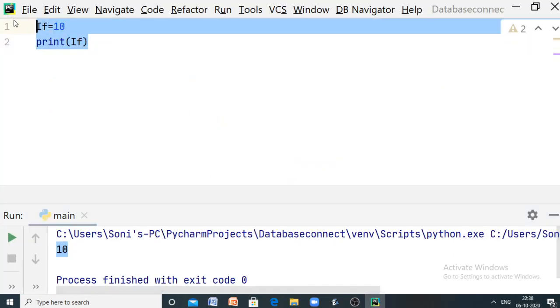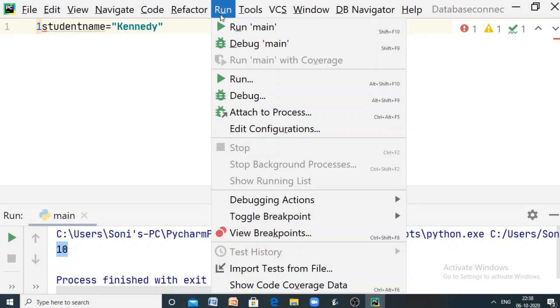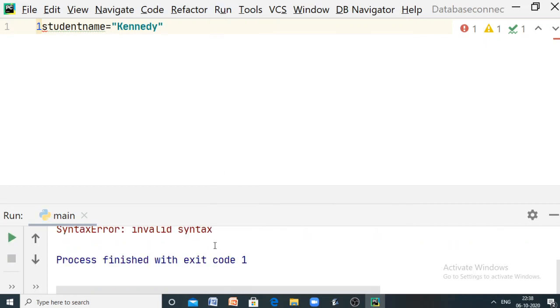So now, for example, let me create an identifier that starts with the digit 1. So 1student_name is equal to, for example, Kennedy, right? This is the name of the student. Now, if you run the code, you can find an error. So what is that? Invalid syntax, because this identifier starts with a digit as its first character.